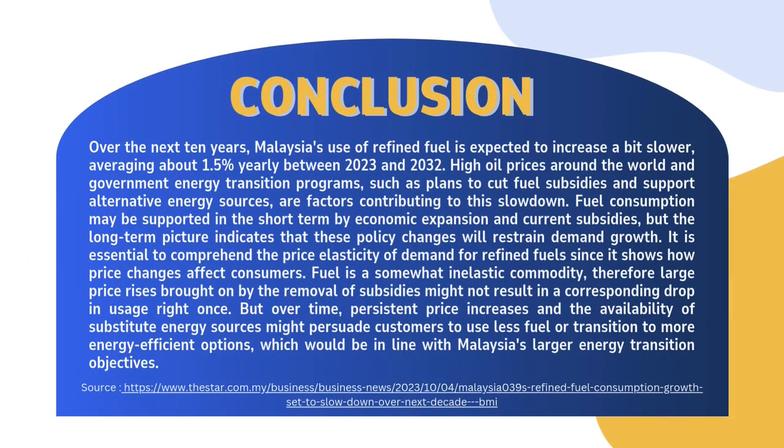Conclusion for this article. Over the next 10 years, Malaysia's use of refined fuel is expected to increase a bit slower, averaging about 1.5% yearly between 2023 and 2032. High oil prices around the world and government energy transition programs, such as plans to cut fuel subsidies and support alternative energy sources, are factors contributing to this slowdown. Fuel consumption may be supported in the short term by economic expansion and current subsidies, but the long-term picture indicates that these policy changes will restrain demand growth.